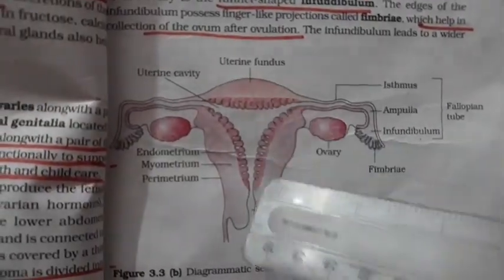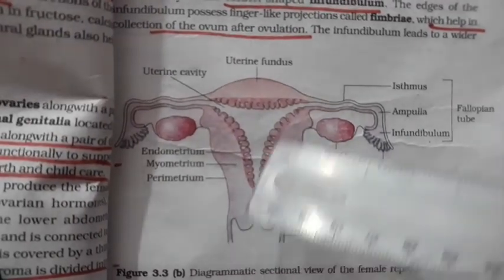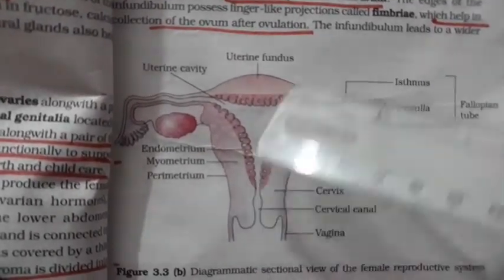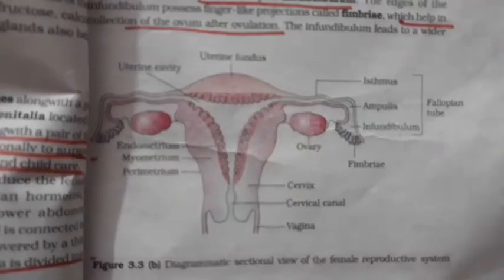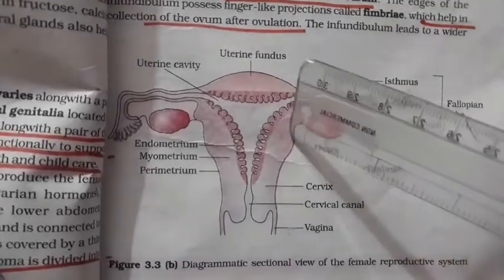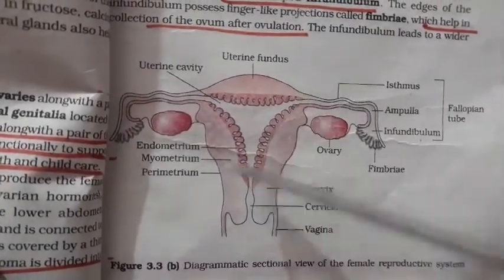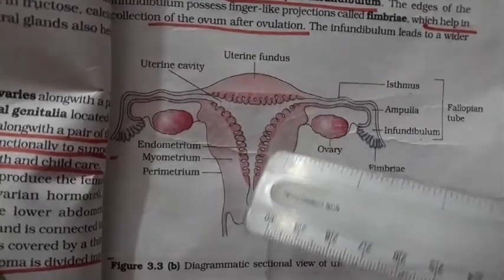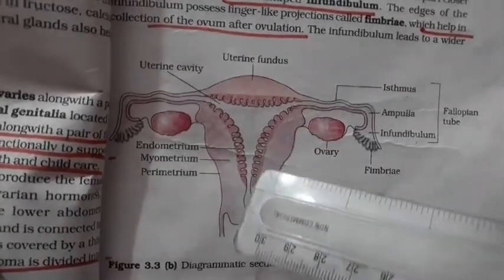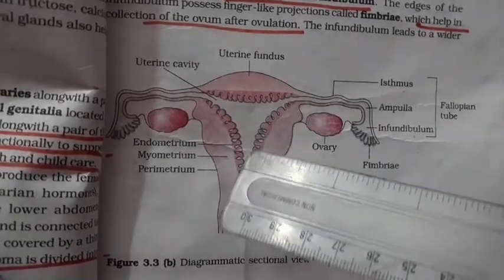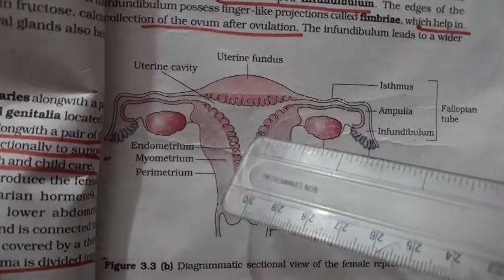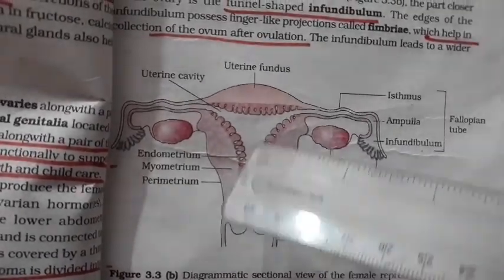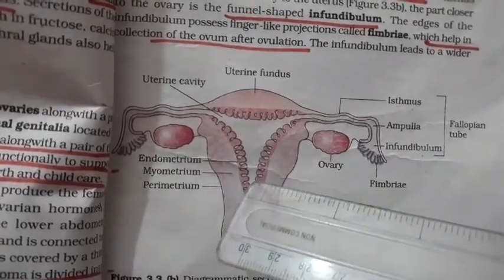The uterus has three membranes. The outer one is called the perimetrium, and it is thin. The middle layer is very thick, smooth muscle, and it helps in contraction and relaxation. And the inner membrane is called the endometrium, which is very important. This membrane sloughs off, meaning it breaks down as a clot, during the menstrual cycle, which is found in females.